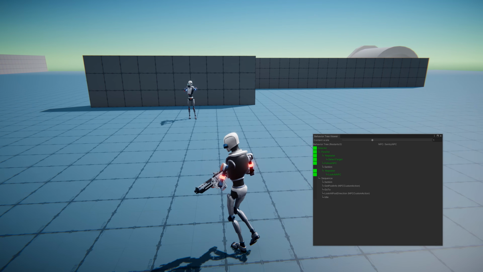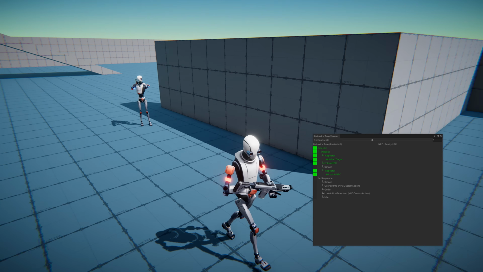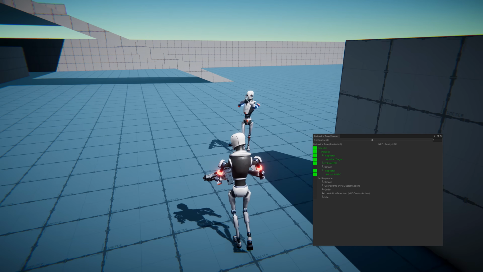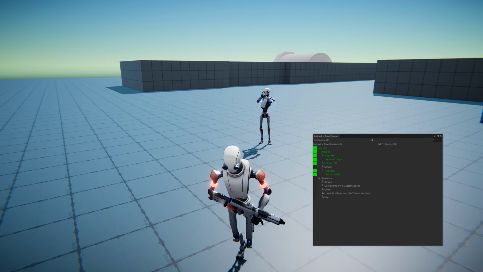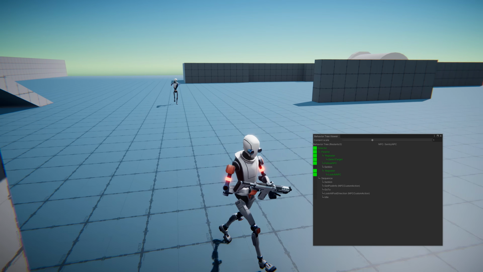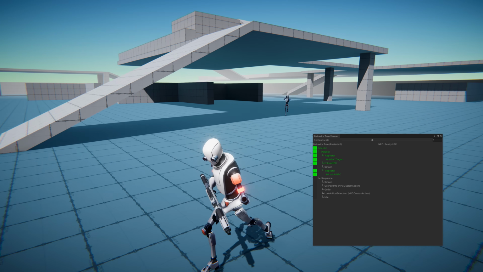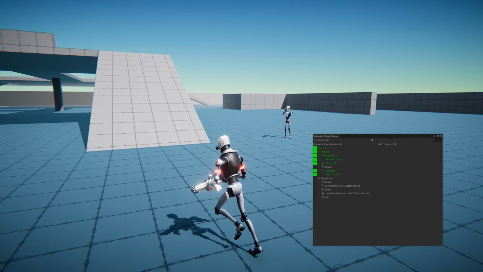Okay, he's following me and aiming. So if I get too close, he will find a position behind and go back to it. Then he'll follow me again. If I get too far from him, he will start running to catch up. All right, this is good.